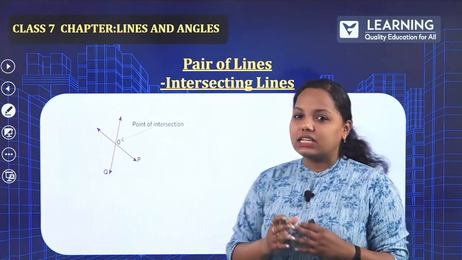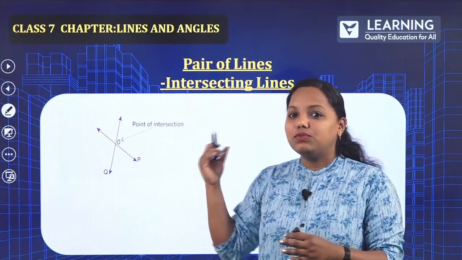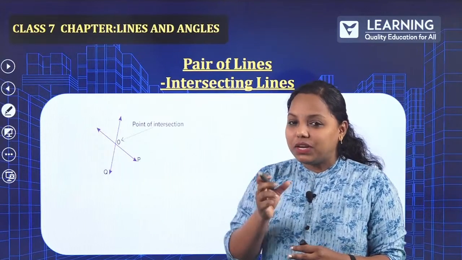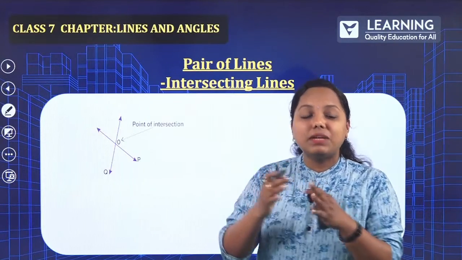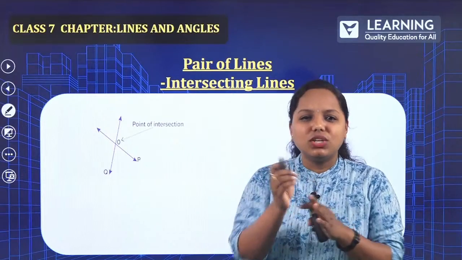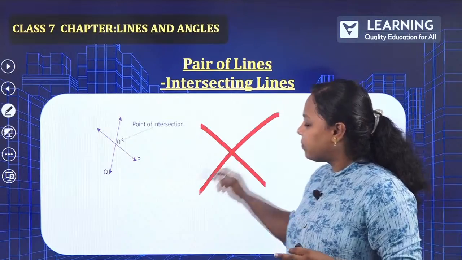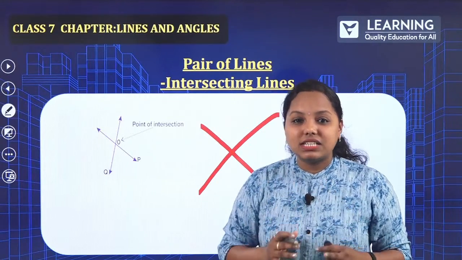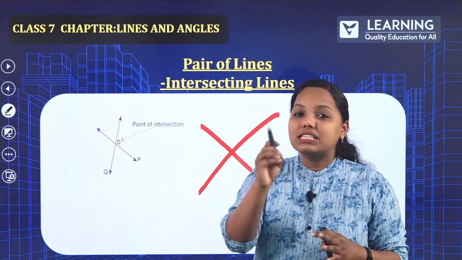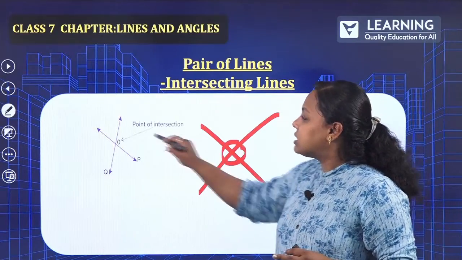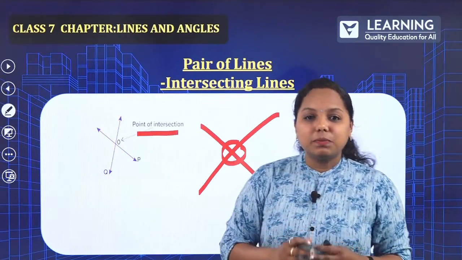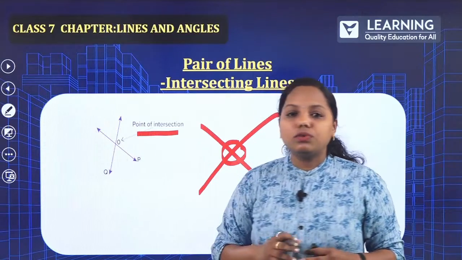What is intersecting lines? Since we have used the word intersect in the previous concept, it is repeating here, but with some changes. What are those changes? When two lines are intersecting, the point is called the point of intersection. That is what the figure has shown. So this is the point of intersection.